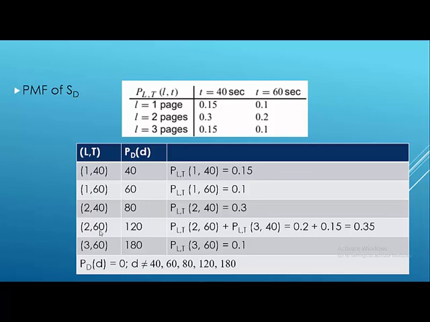Either you send two pages of 60 seconds or three pages of 40 seconds. So we see that the probability of (2, 60) is 0.2 and (3, 40) is 0.15. So altogether it is 0.35. And for (3, 60) it is 180, and the probability given is 0.1.